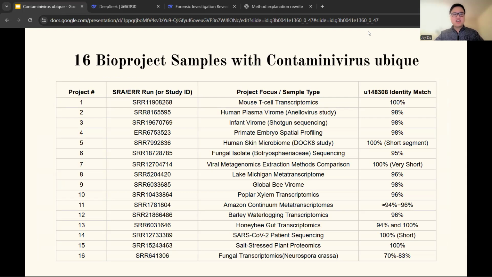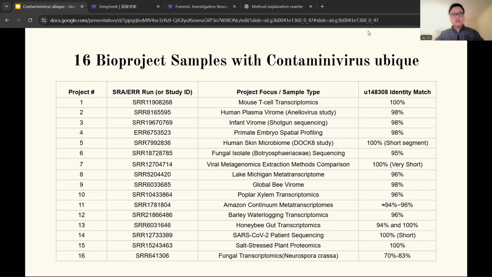We next placed this finding in context by examining the 16 project-level associations identified in the global audit. To do this, we performed a tBLASTn search using the C-ubique RdRp fragments against all available SRA datasets, assessing how many shared high sequence identity. The results are unambiguous and resolve into two distinct non-overlapping clusters.